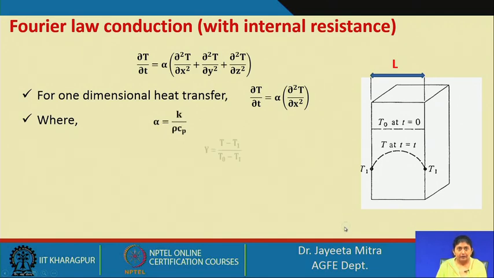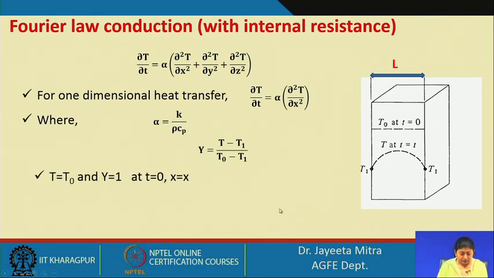Here we will consider a dimensionless temperature parameter to solve this equation. That parameter is y, equal to T minus T1 by T0 minus T1. T0 is the initial temperature of the block and T1 is the temperature of the outside sink or surrounding. T is the temperature of the block at any instant.